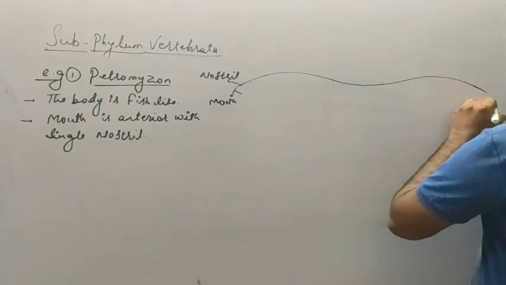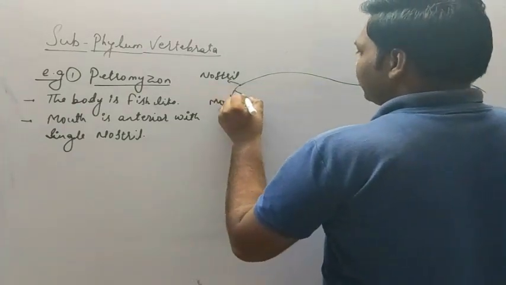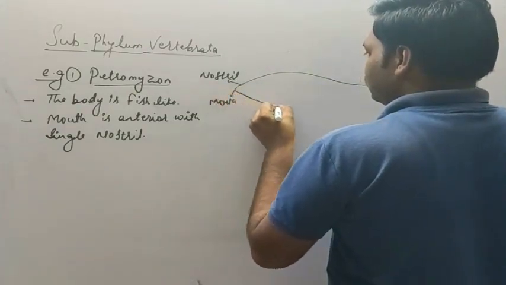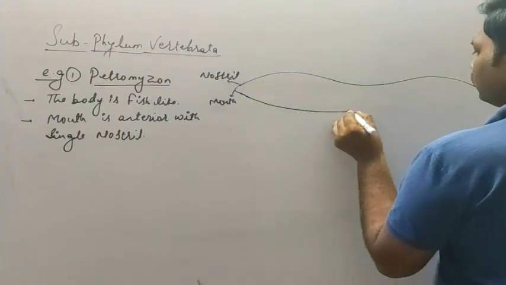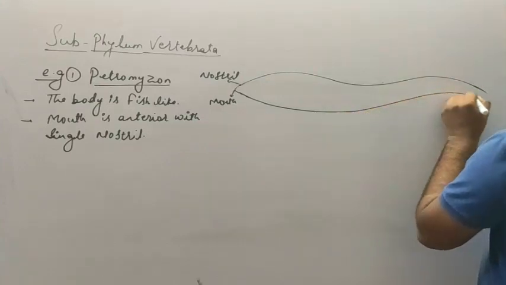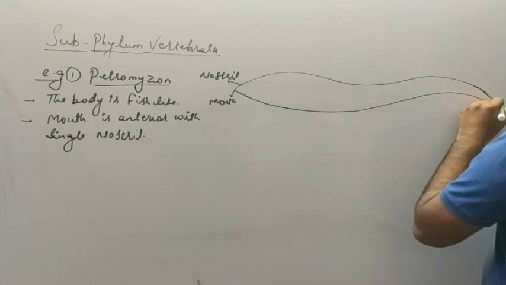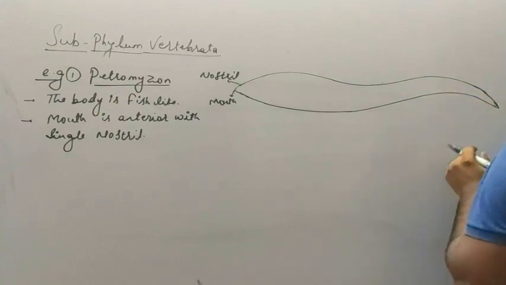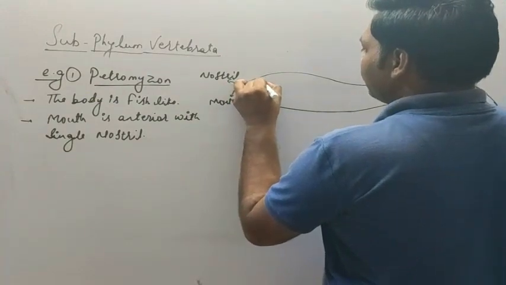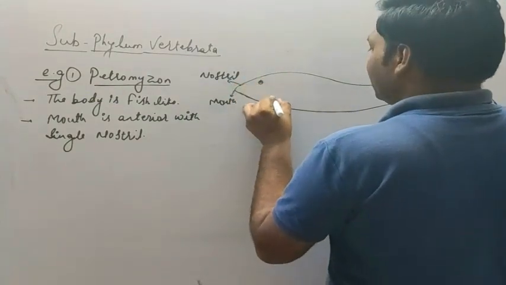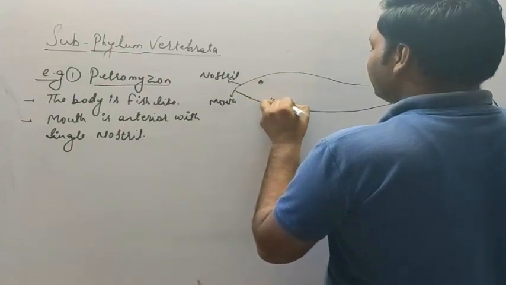We'll draw the diagram first, then we'll start to write the points. As you can see here, there is an eye, then here the paired gill slits are present.